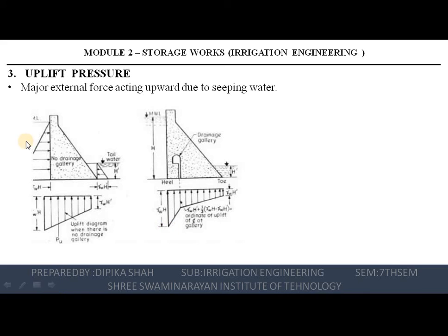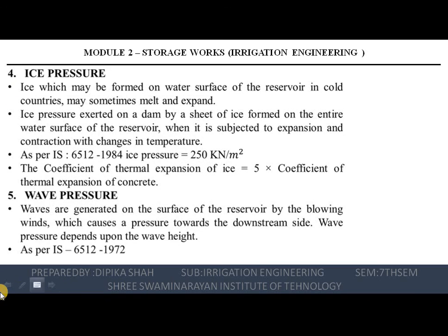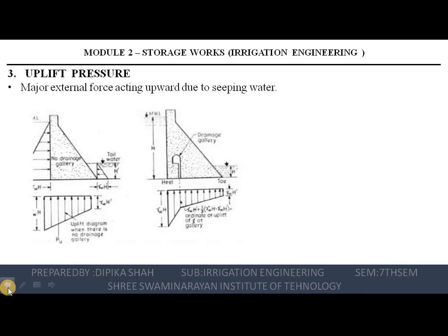Now we will see the third, uplift pressure. Uplift pressure is defined as the force exerted by water penetrating through the pores, cracks and fissures within the body of the dam, the contact between the dam and its foundation, and within the foundation. So it acts vertically upward at the horizontal section of the dam as well as the foundation, and hence it causes a reduction in the effective weight of the portion of the structure lying above this section.